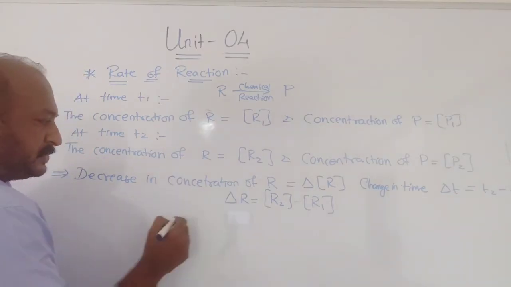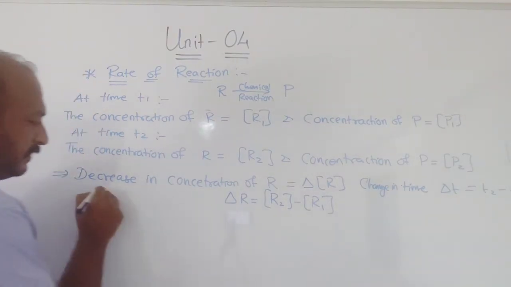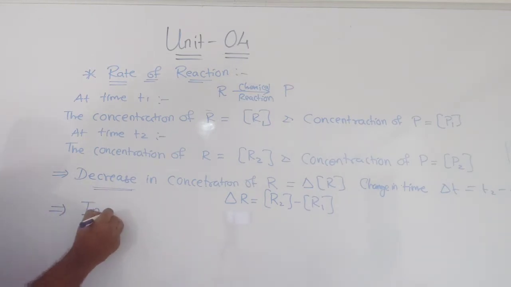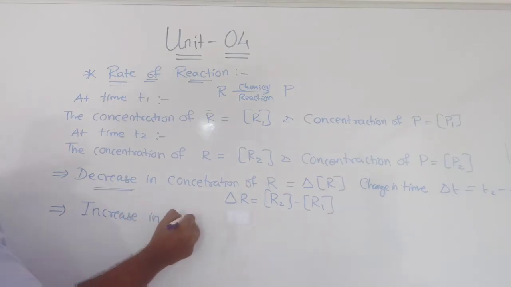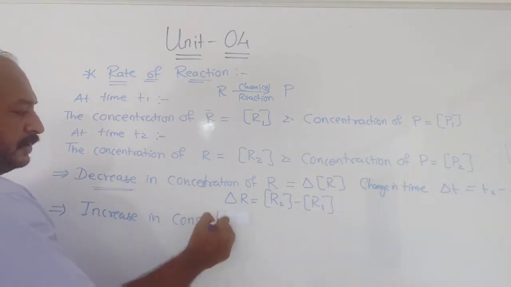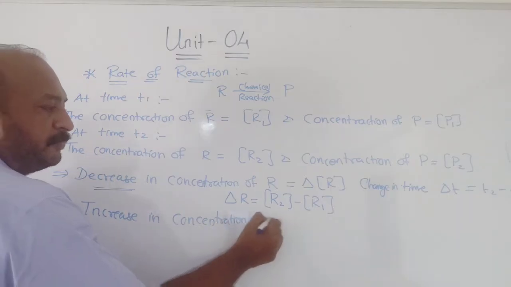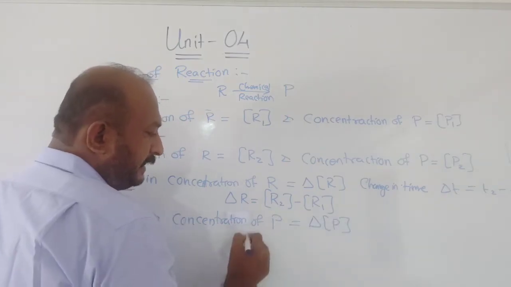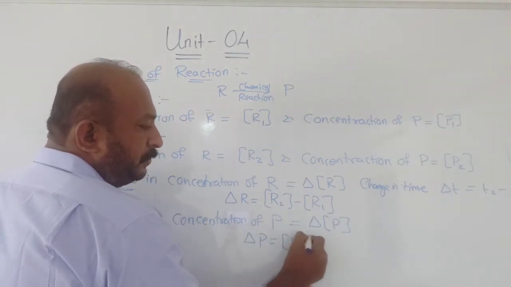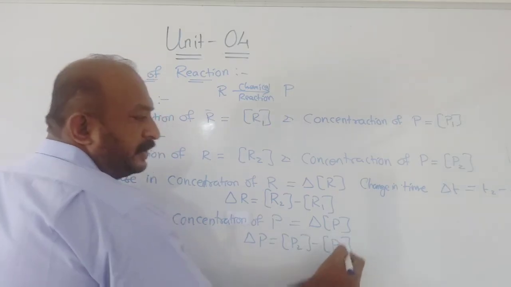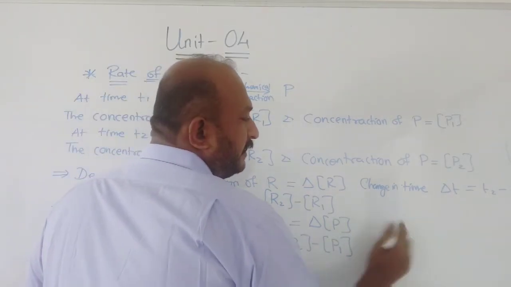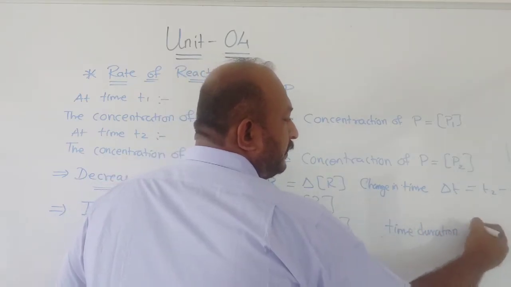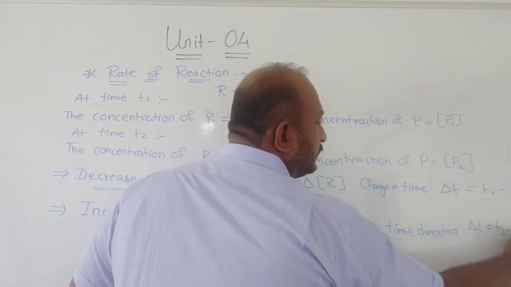Same way, we can now write the increase in concentration of product P, which is delta P, and delta P can be given as P2 minus P1. The time duration, delta T, will be equal to T2 minus T1.